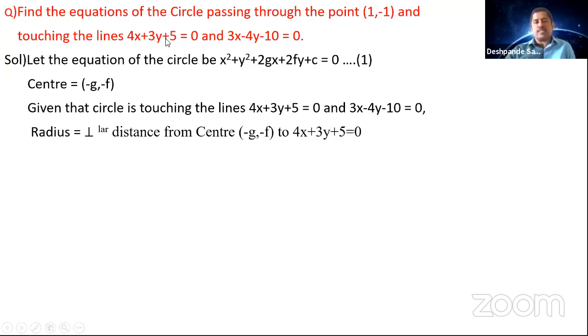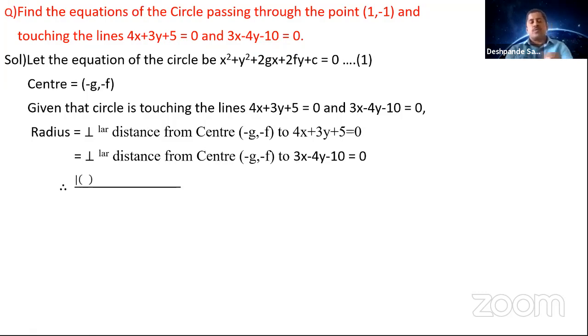What is the first line? 4x + 3y + 5 = 0. But it is also touching the second line. So it is the same as the perpendicular distance from center (-g, -f) to the second line also. So you got radius is equal to the perpendicular distance from (-g, -f) to the first line 4x + 3y + 5 = 0 and also the perpendicular distance from center (-g, -f) to the second line. So try to understand it carefully here. So how to get the perpendicular distance? You got a formula: |ax1 + by1 + c| divided by root over a square plus b square.